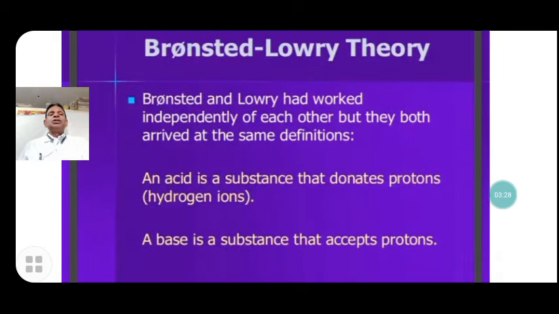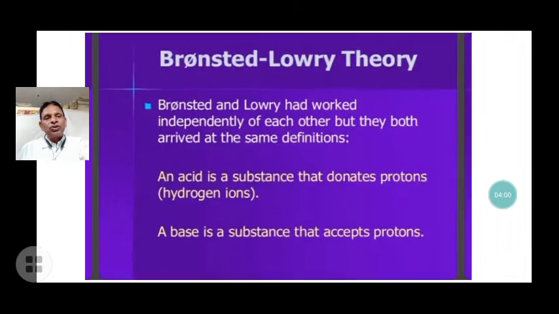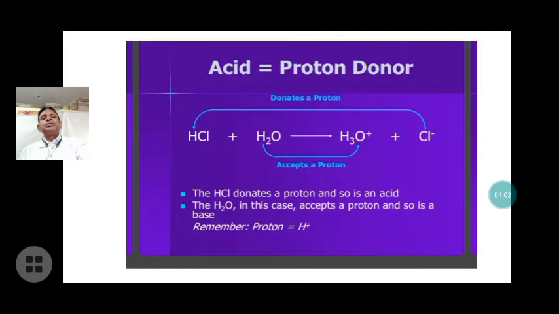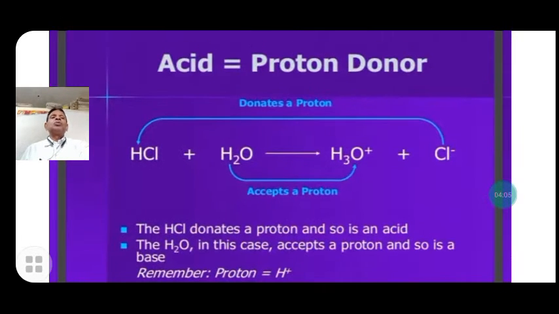Bronsted and Lowry worked independently of each other, but they both arrived at the same definition. An acid is a substance that donates protons. It can be any species, ion, molecule, cation, or anion that donates protons, that is hydrogen ions, and it is called an acid. And a base is a substance that accepts protons. That is the basic concept of the acid-base theory given by Bronsted and Lowry. Acid is the proton donor.